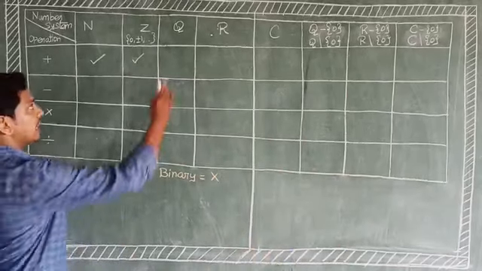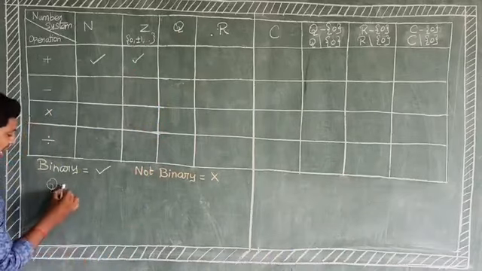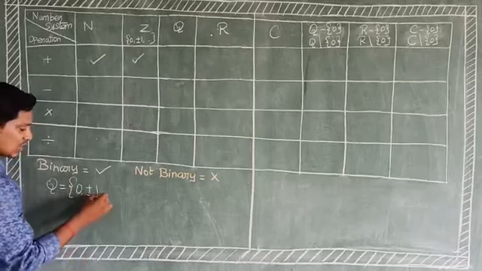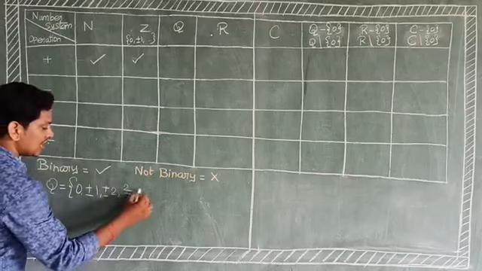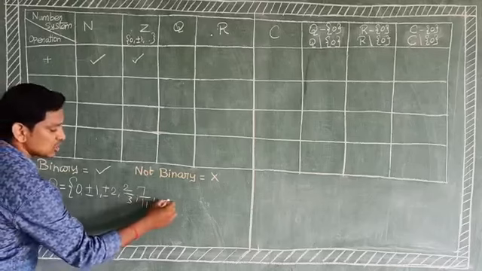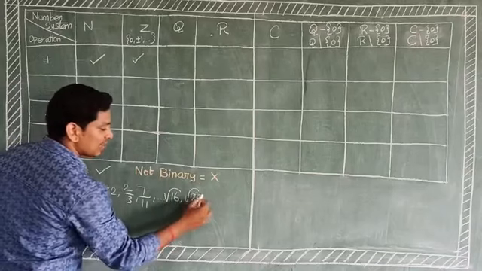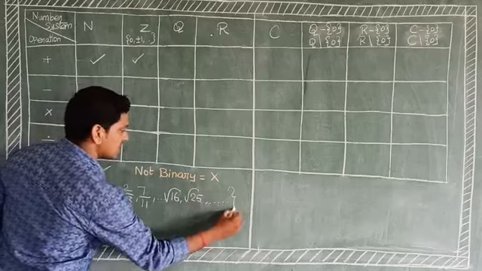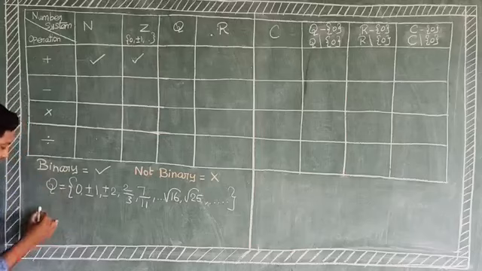The next one, capital Q, means the set of all rational numbers. For example, 0, plus or minus 1, plus or minus 2, 2 by 3, 7 by 11, and so on. Root 16, root 25, that is perfect squares, and so on. Now we take two elements.